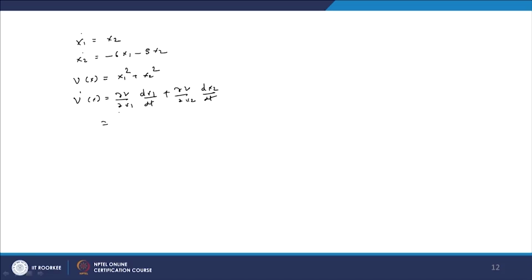Now we have to solve it. Same as before, we find del v by del x1 and del v by del x2. After solving it, you will get 2x1 multiplied by x1 dot, that is x2, plus 2x2 multiplied by x2 dot, that is minus 6x1 minus 5x2.